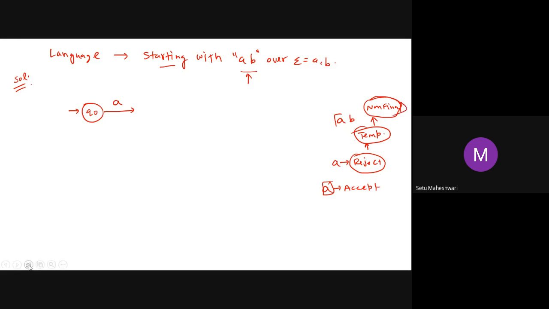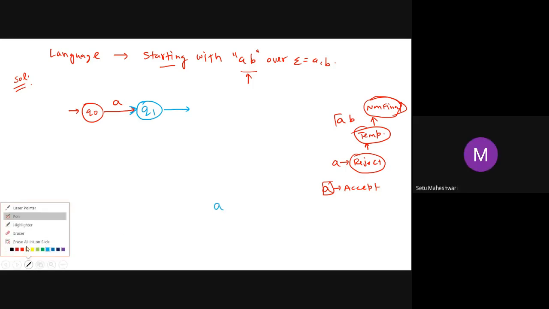So I will make a simple state which is non-final: Q1. Now, if I am standing on Q1, it means I already have A in my string.